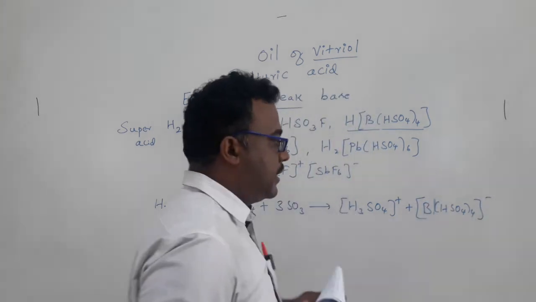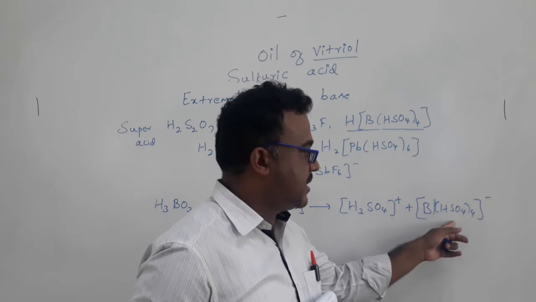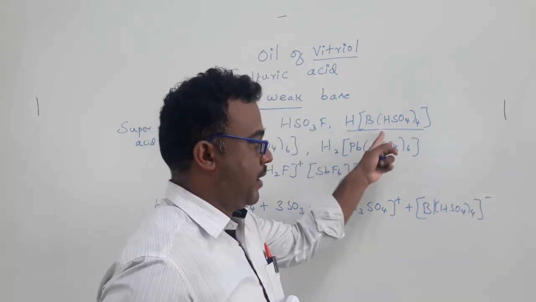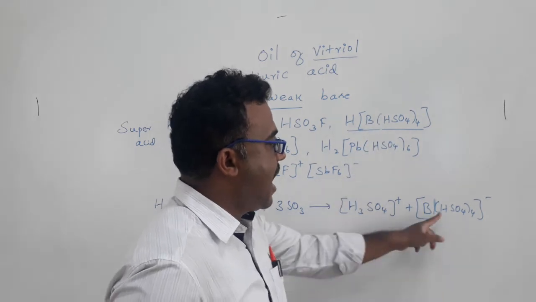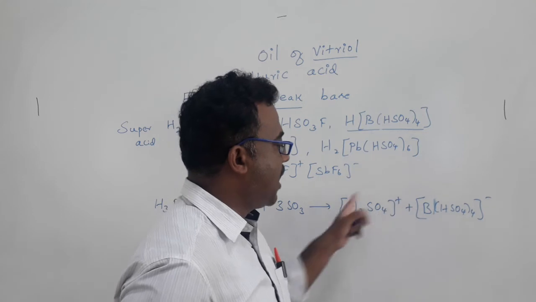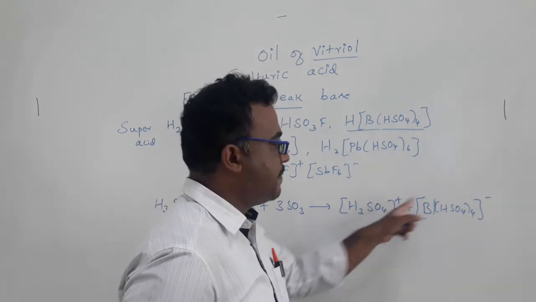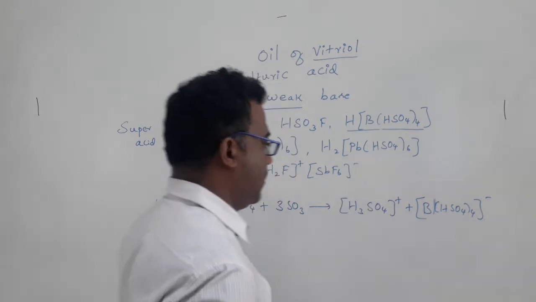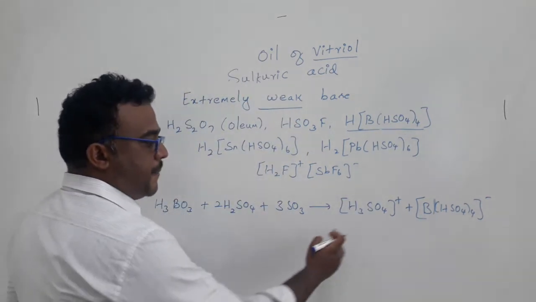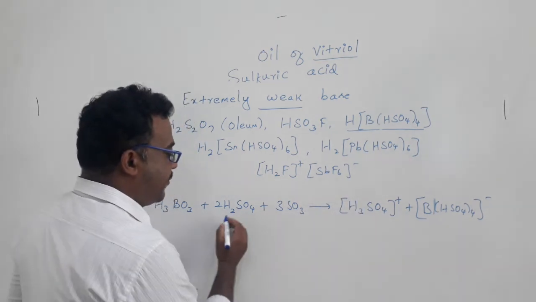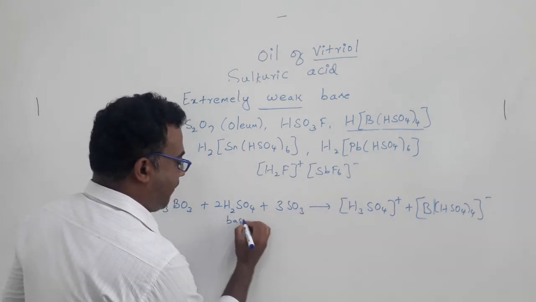It's very clear that if this conjugate base was formed, the corresponding acid should be this one. This acid was generated and then it protonated the sulfuric acid. So we got the H3SO4+ species plus the corresponding conjugate base of this acid. In that way sulfuric acid is protonated, and it's very clear that sulfuric acid acts as a base.